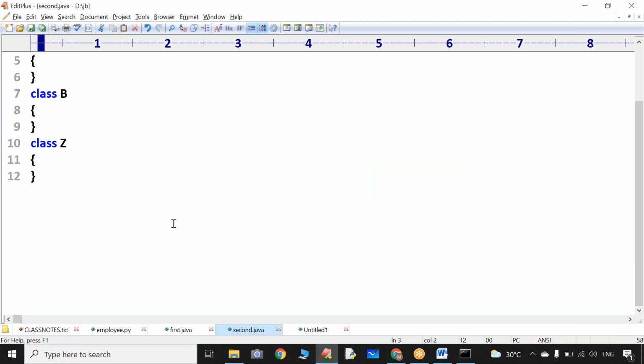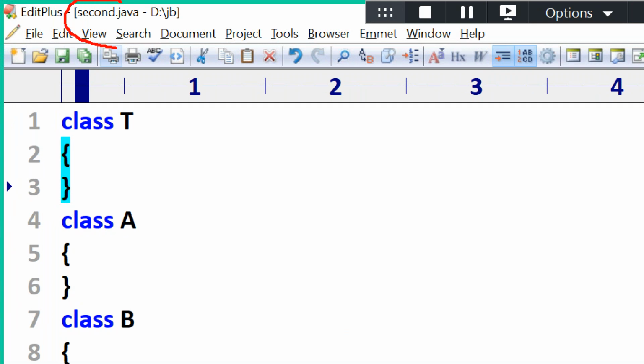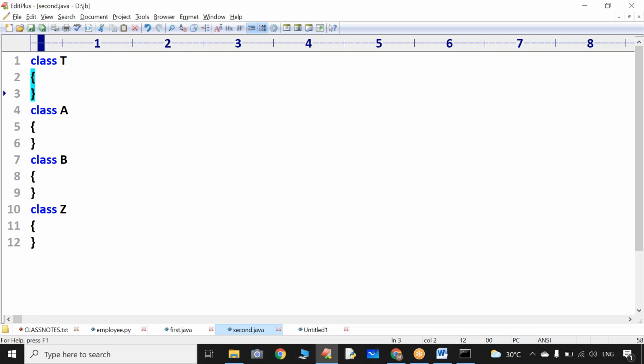Now coming to the program. Anyone tell me, sir, if the program name is second.java, what is the name of the .class file generated? Just now I said that after compilation a dot class file is generated. If the name of the program is second.java, what will be the name of the dot class file? Is it a second dot class file or not? Yes or no?